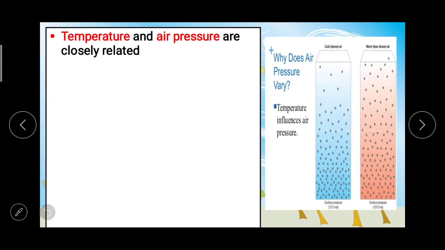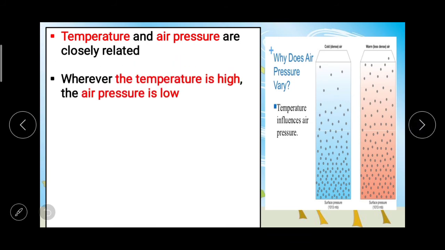Then the next point, air temperature and air pressure. Temperature and air pressure are closely related. Wherever the temperature is high, the air pressure is low, because temperature influences air pressure.